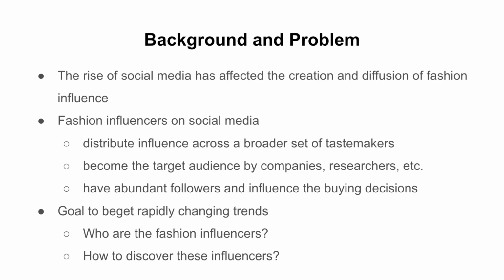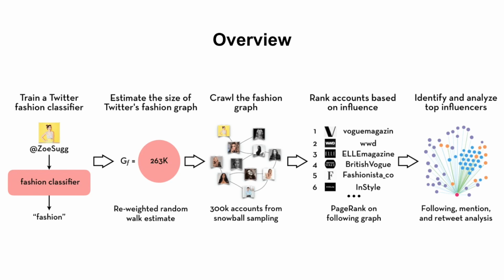However, first, we must figure out who the fashion influencers are and how to discover these influencers to gain useful influence information. To study these problems, we separated the work into 5 parts. First, we collected fashion seeds and trained the fashion classifier. Then we estimated the size of the fashion subgraph with reweighted random walk estimation. We snowball sampled to crawl over 300k machine-labeled fashion accounts and ran PageRank on the following graph.